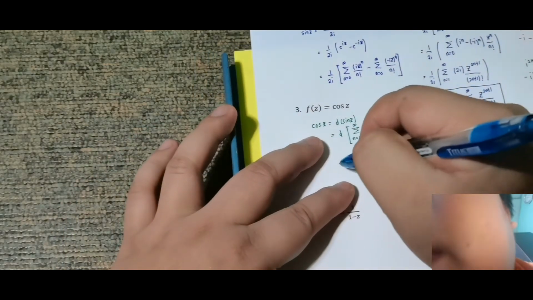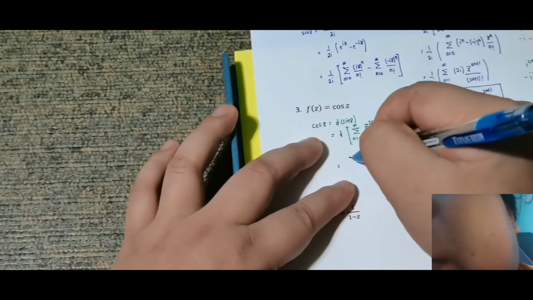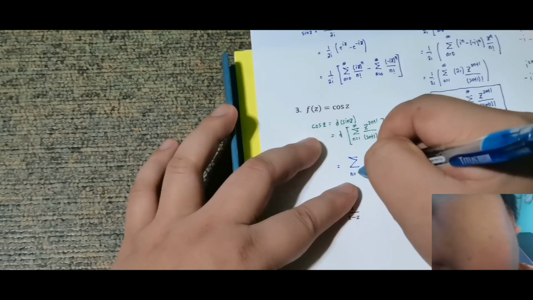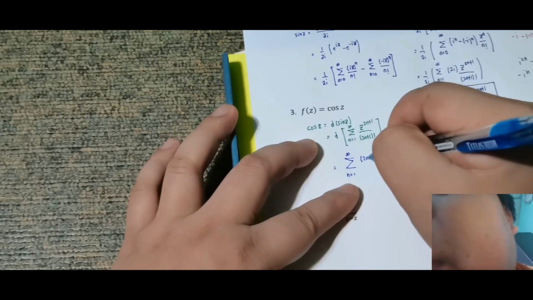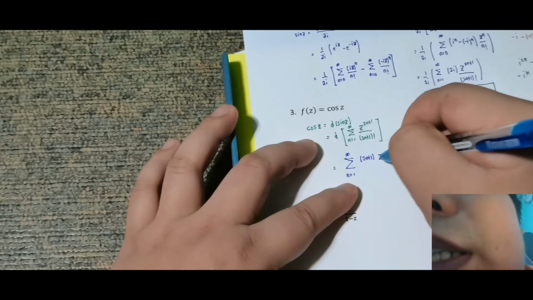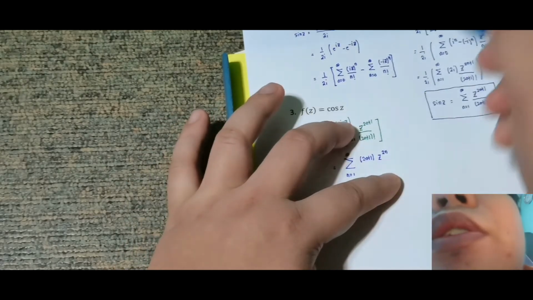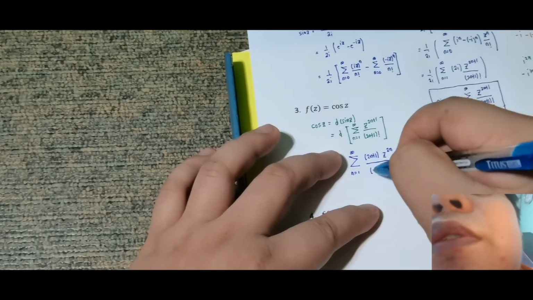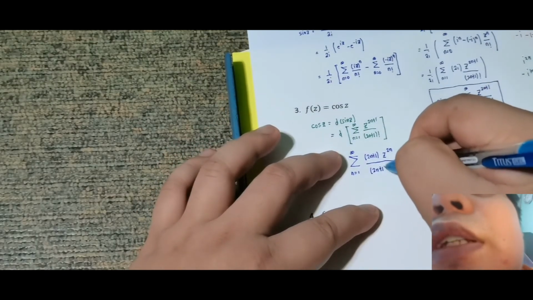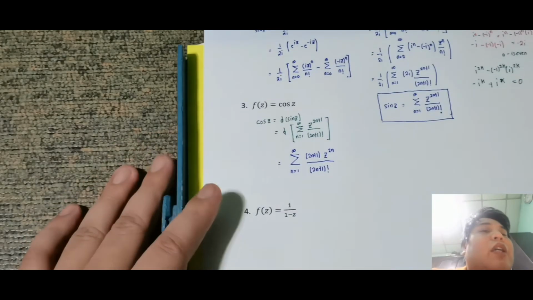Okay, so this is just equal sa summation for n equal to 1 up to infinity. Bababa yung 2n plus 1, no? That is 2n plus 1, tapos z raised sa 2n. 2n plus 1 minus 1, that is 2n na lang. All over (2n plus 1) factorial. Okay, by derivative.